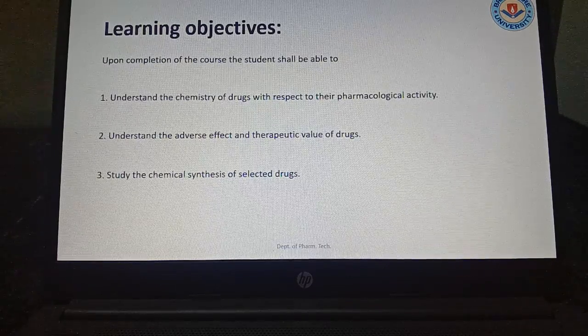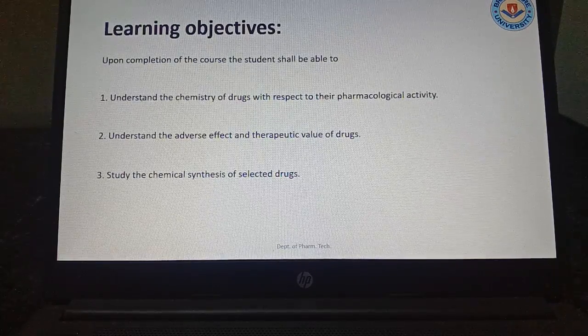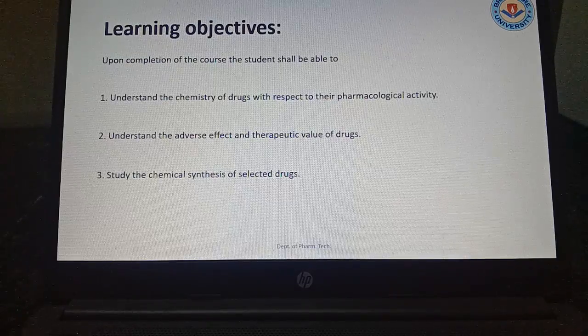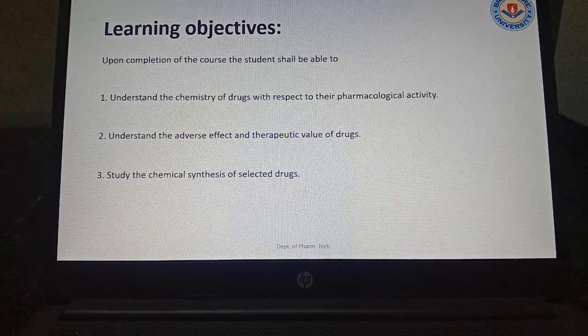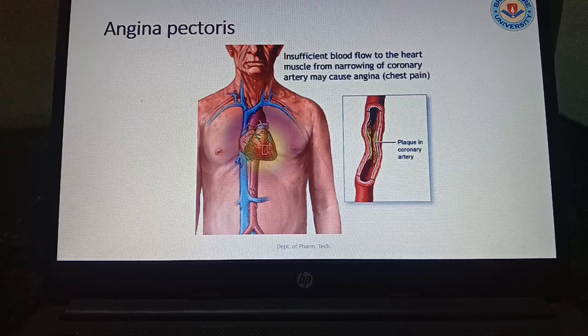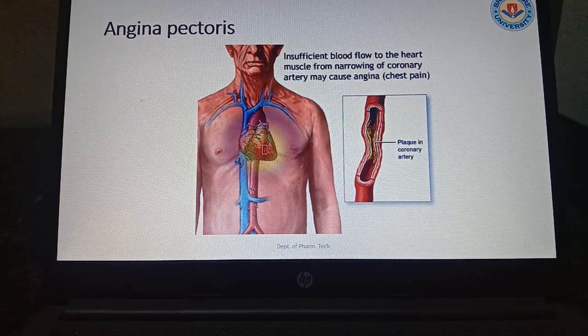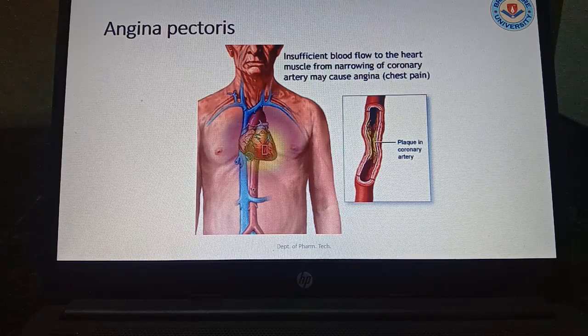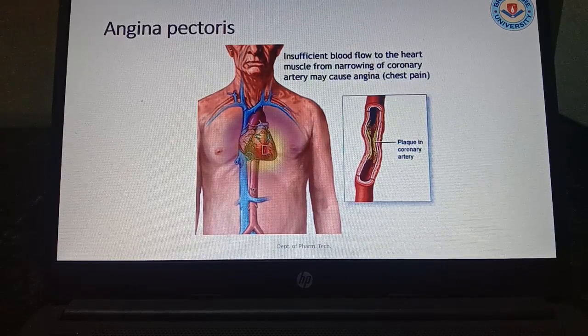So after completion of the study, you will be able to understand the chemistry of the drugs with respect to their pharmacological activity, understand the adverse effects and therapeutic value of the drugs, and study the chemical synthesis of the selected drugs. So first of all, we should know what is angina pectoris. That is the insufficient blood flow to the heart muscle from narrowing of the coronary artery, which may cause angina. That is the chest pain.